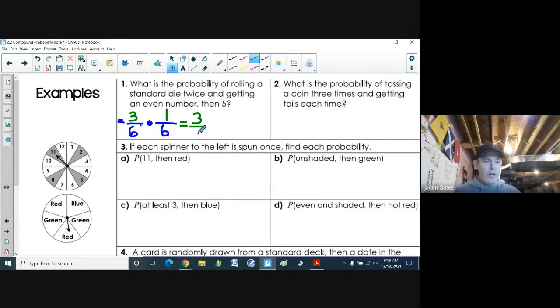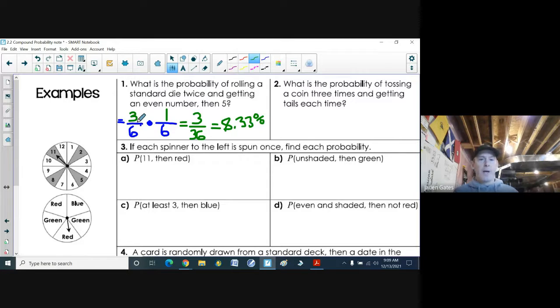And then we multiply our denominators, which is the 6's. So 6 times 6 is 36. So 3 out of 36 chance. Now, again, as a percentage, 3 divided by 36, then times 100%, I got an 8.33% chance of that occurring.